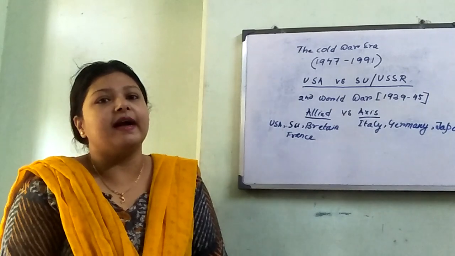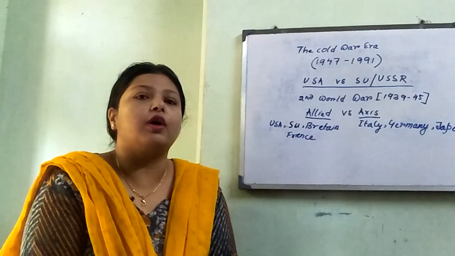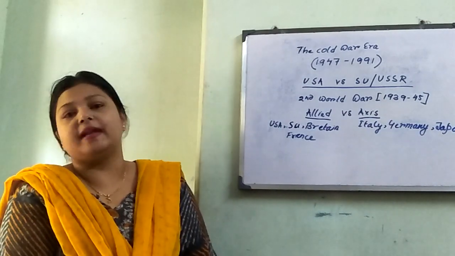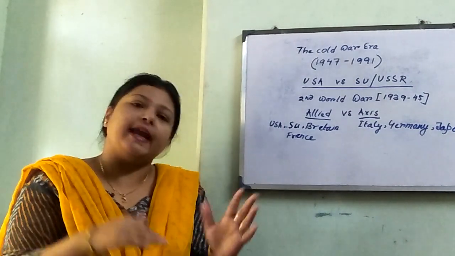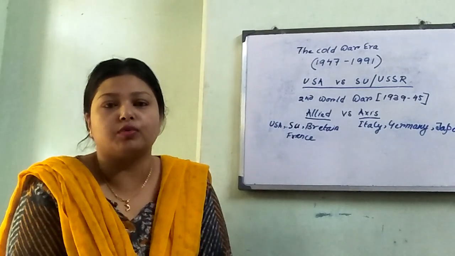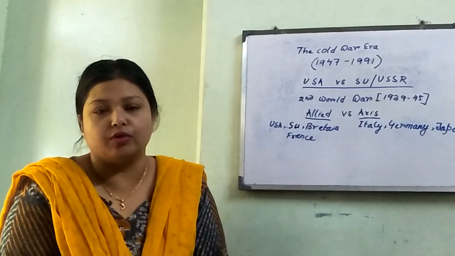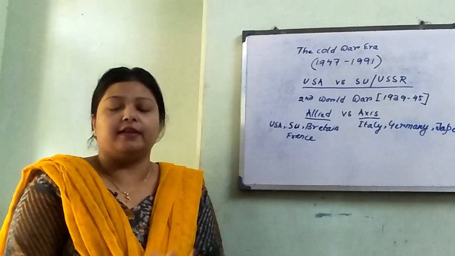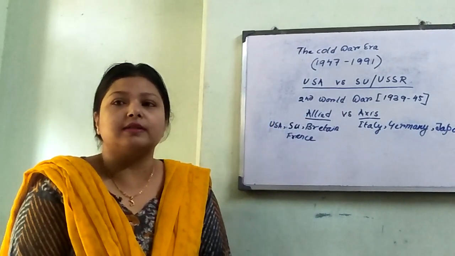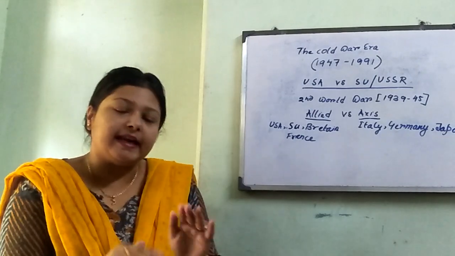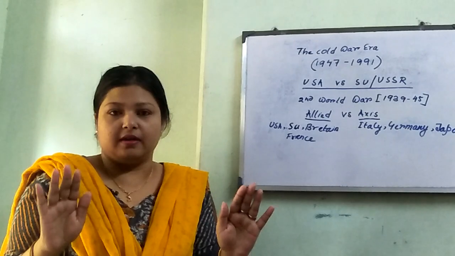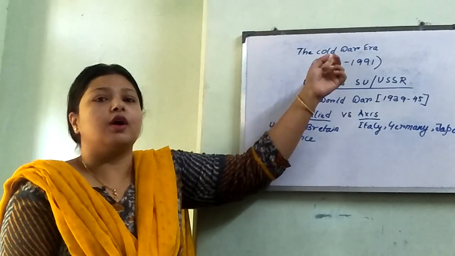Okay, so immediately after the end of the Second World War, the era of tension started. Now, why is this termed the Cold War? Because it never turned into World War III or a hot war as we know a war is likely to be. It was a phase of tension between these two power blocks, and it was such a tense situation that any time a war may have broken out, but the war never happened. That is why it is termed the Cold War.